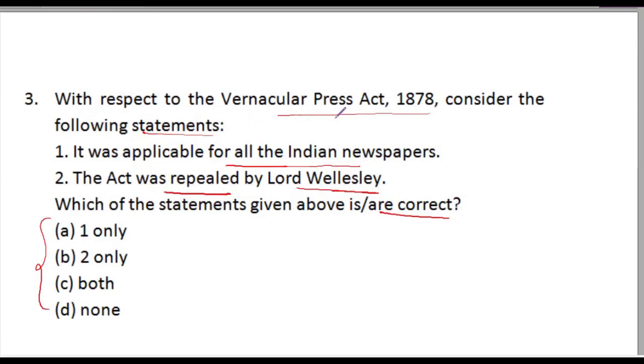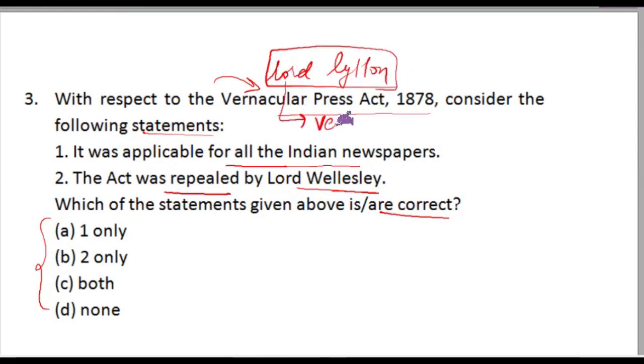So Vernacular Press Act 1878 was implemented by Lord Lytton to curb vernacular press. So this statement that it was applicable to all Indian newspaper, this is wrong.